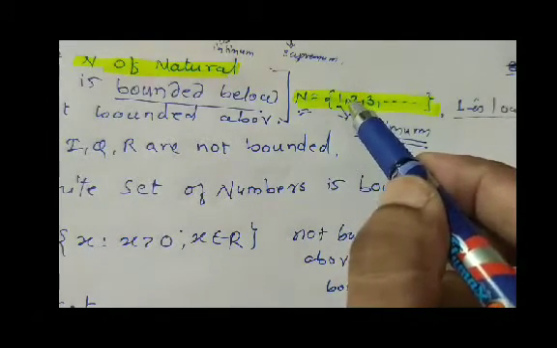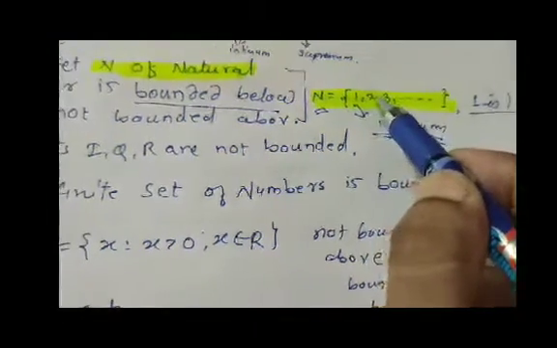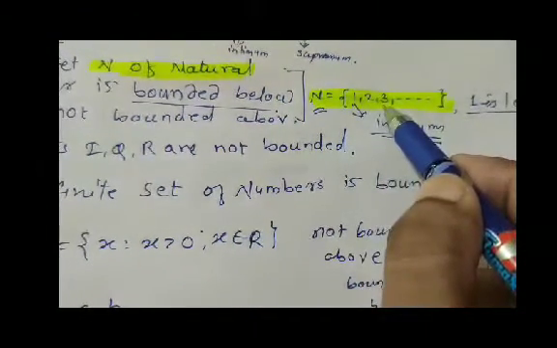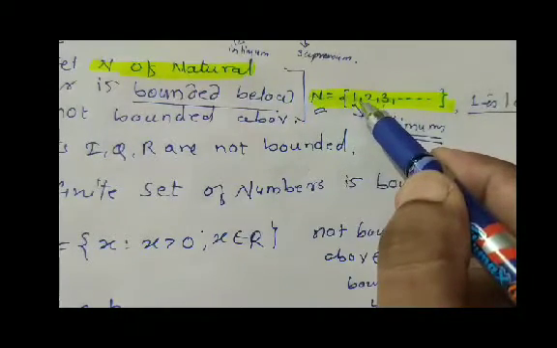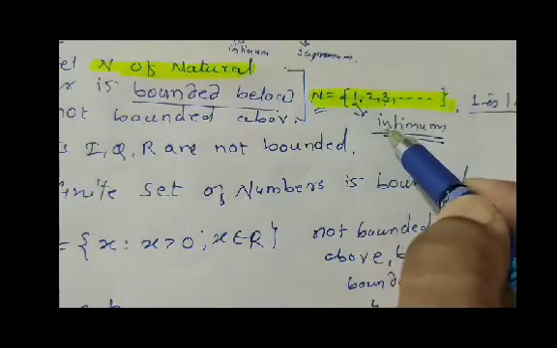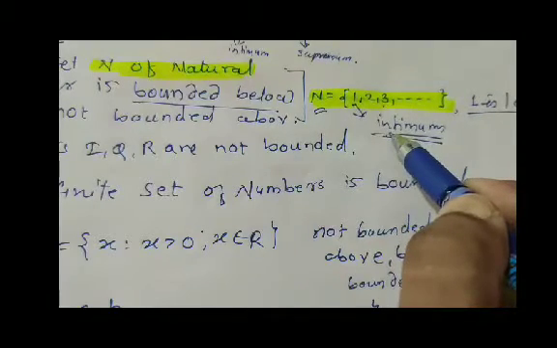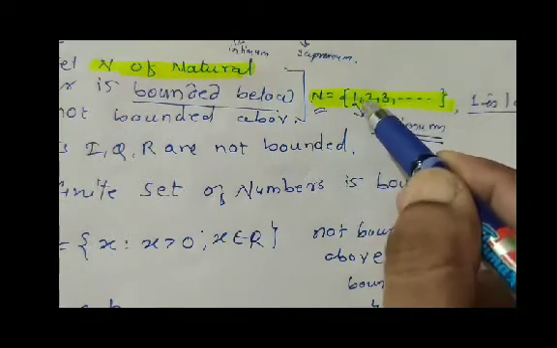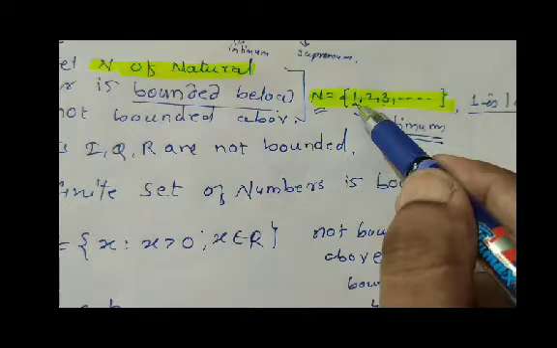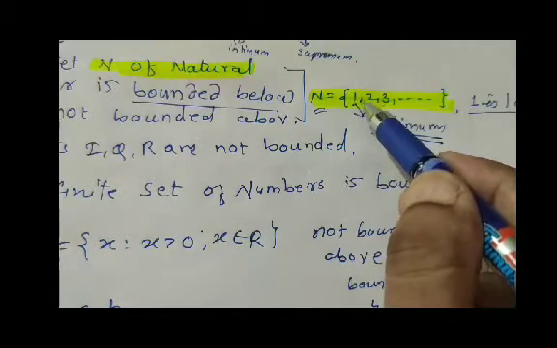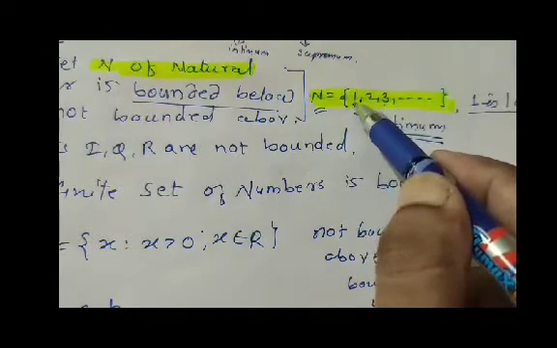So if we think about the set of natural numbers, we found that it has a greatest lower bound, that is the infimum, which is 1, and this infimum belongs to that set N.